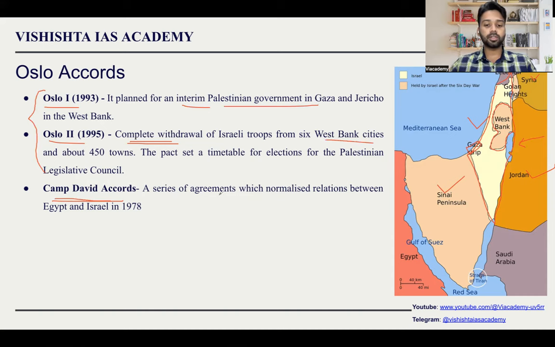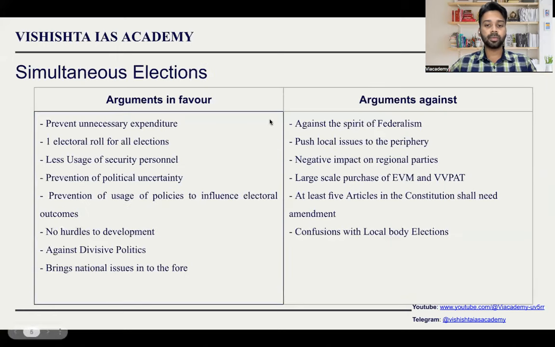The Camp David Accord is a series of agreements which normalized the relationship between Egypt and Israel. So here there is a very good scope for a question. They may say, Camp David Accord is related to the Israel-Palestine issue, which is a wrong statement. It is related to Egypt and Israel. So you should know these points from your prelims examination perspective.